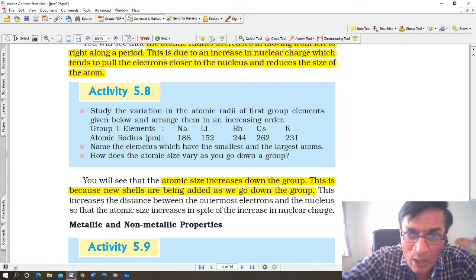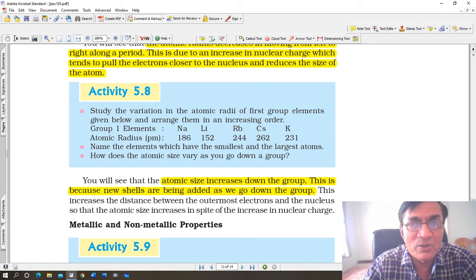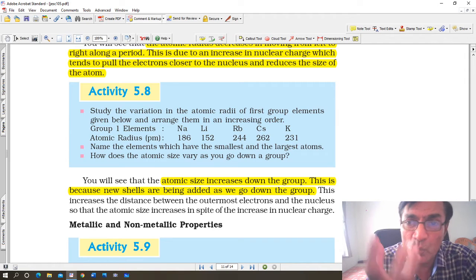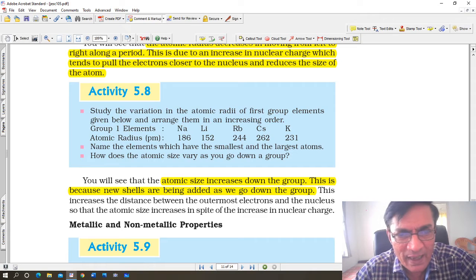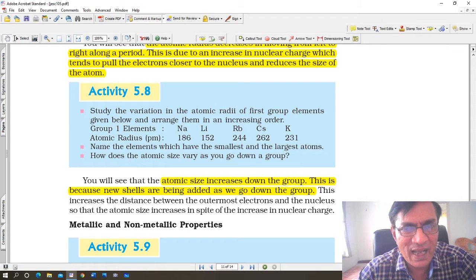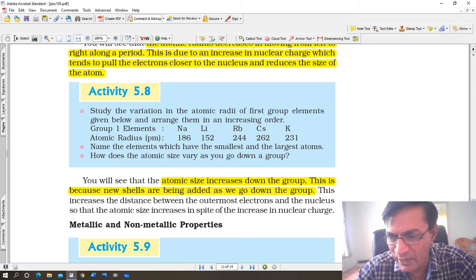So when you go down the group, atomic radius increases. Why does it increase? Because one shell is added every time. Now name the elements which are the smallest and largest element atoms. How does the atomic size vary when you go down the group?